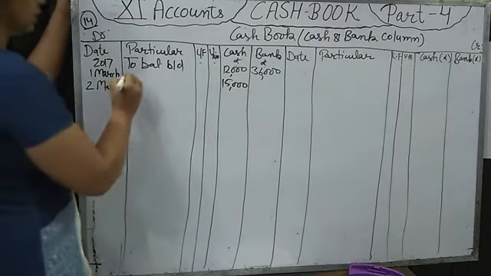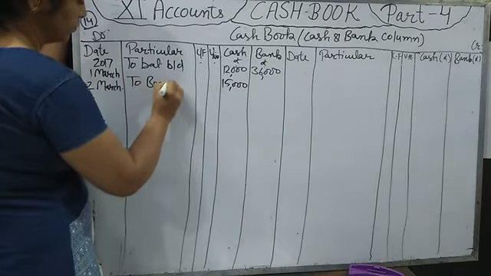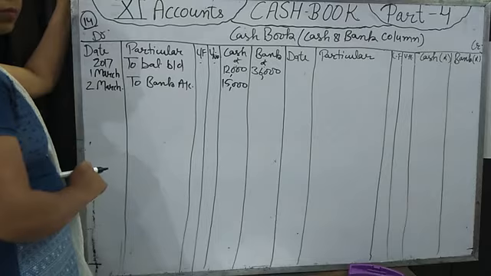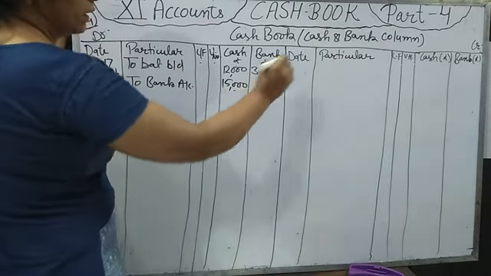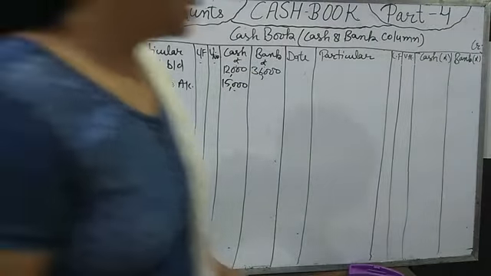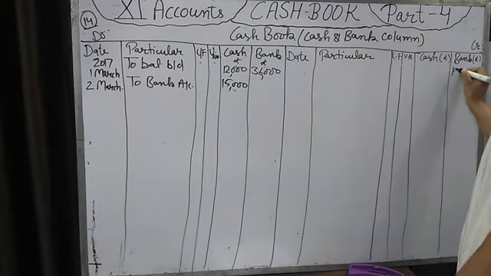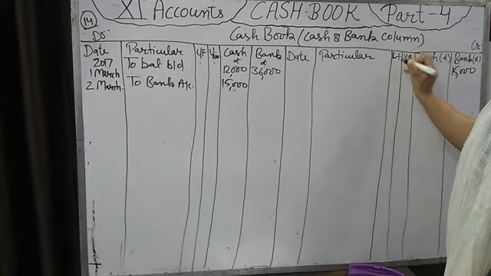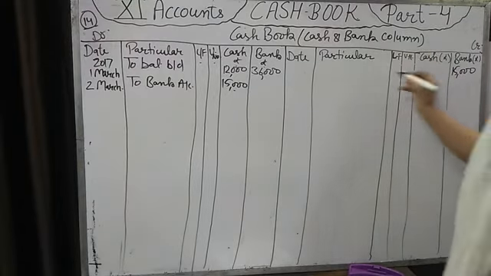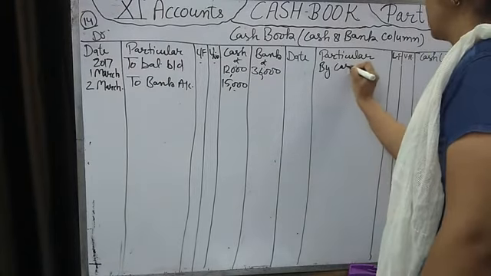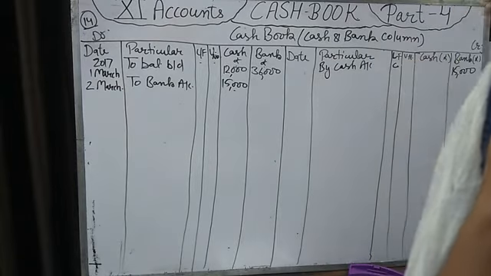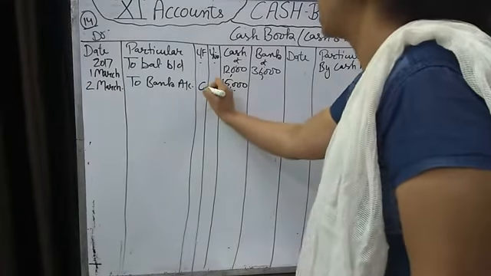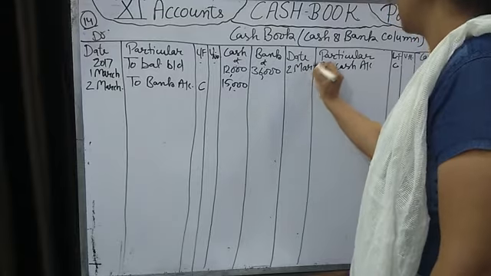From where is cash coming? That we will write in the particular column: to bank account, and bank balance will decrease. That we will write in the credit side. This check nobody has given to us. We wrote a self check for whatever money we needed, for that we have cashed a check from bank by cash account. In the ledger folio column we will write the C on both sides on 2nd March.